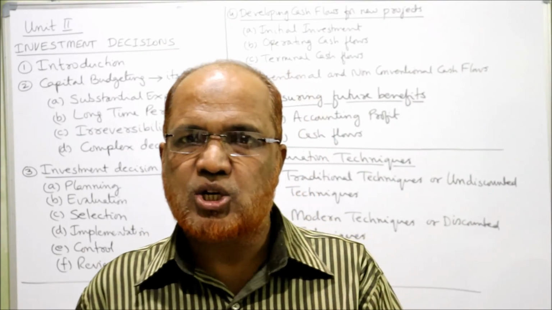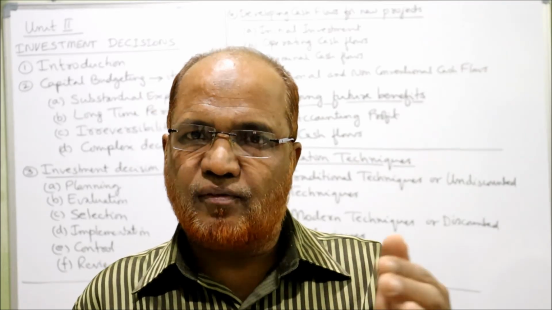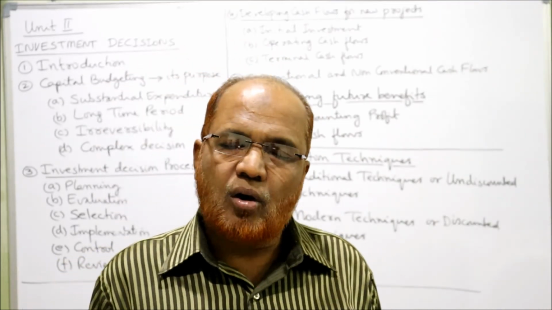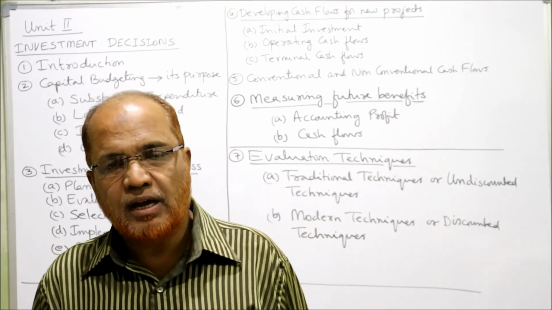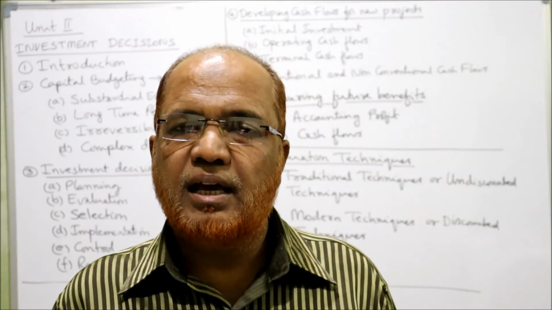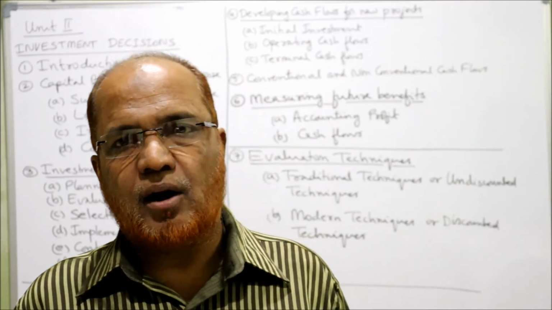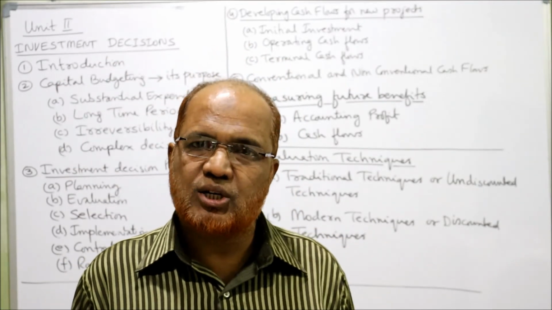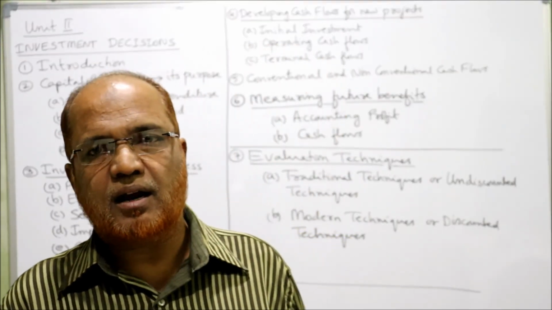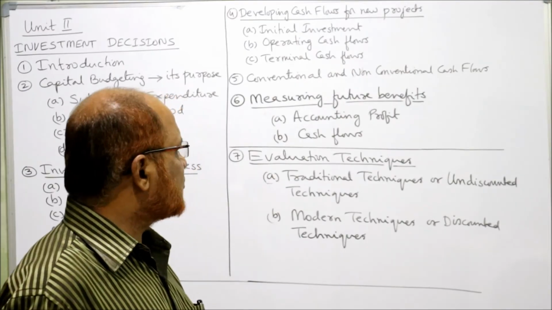We take only cash items of incomes and cash items of expenses. So in all the tools and techniques, we apply this cash flow technique. Only in one method we apply accounting profit, that is average rate of return. In that case, we apply accounting profit. All other criteria apply the cash flow technique.